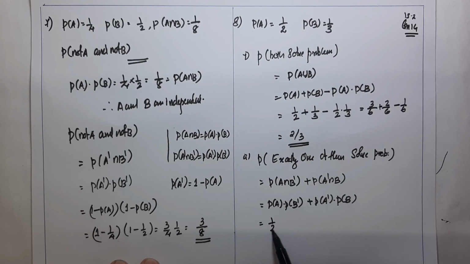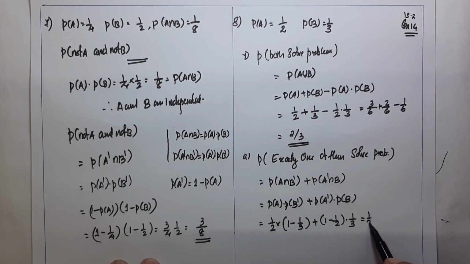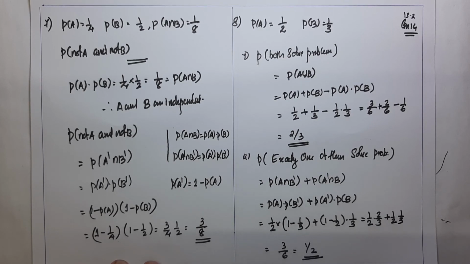P of A is 1 by 2 and P of B complement is 1 minus 1 by 3, plus P of A complement is 1 minus 1 by 2 and P of B is 1 by 3. That is equal to 1 by 2 into 2 by 3 plus 1 by 2 into 1 by 3, which is 2 plus 1, 3 divided by 6. The answer is 1 by 2. Exactly one of them solved the problem, the answer is 1 by 2.